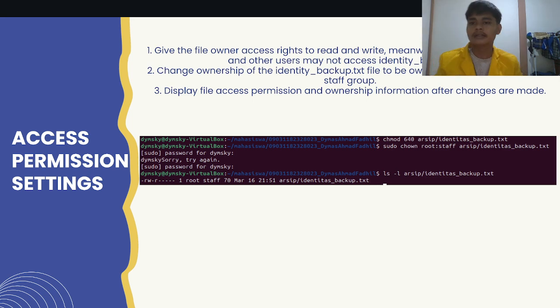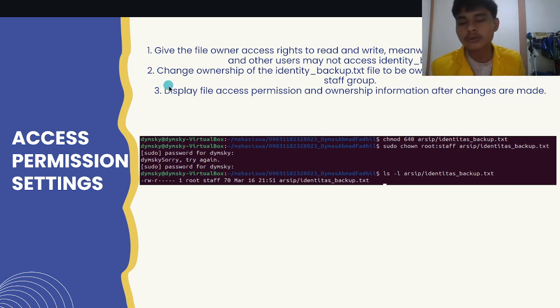Okay, next I will present about access permission setting. Question number 1: give the file owner access rights to read and write, while the group may only read, and other users may not access identitas_backup.txt. Here, I will use chmod 640 arsip/identitas_backup.txt.